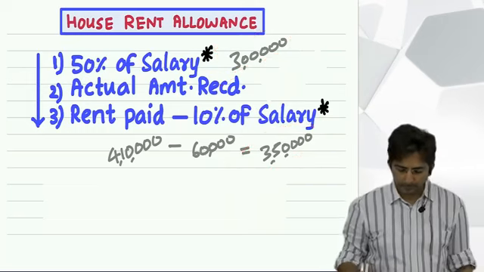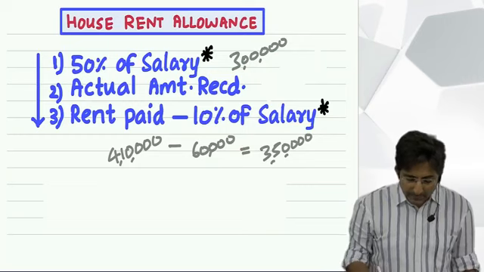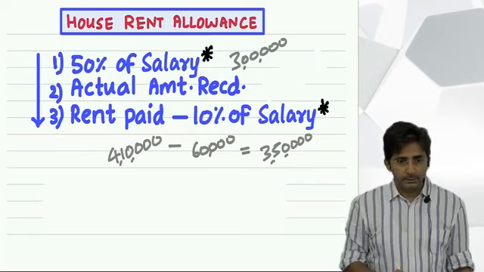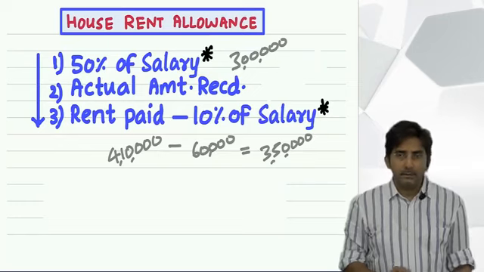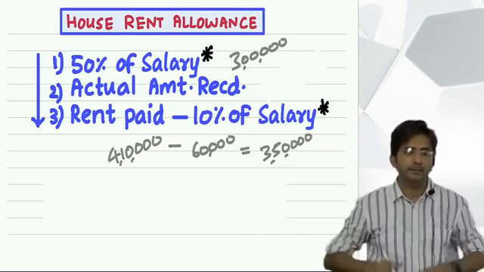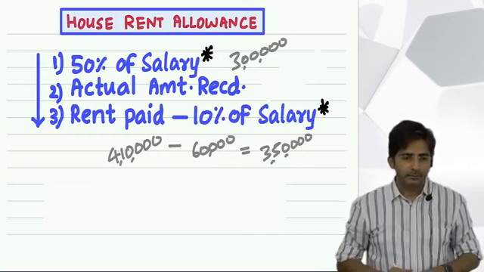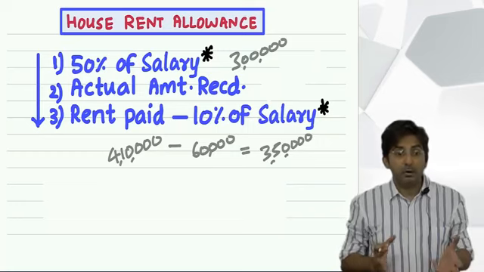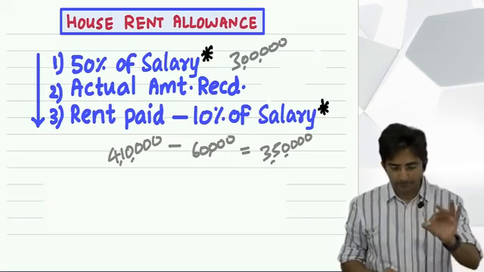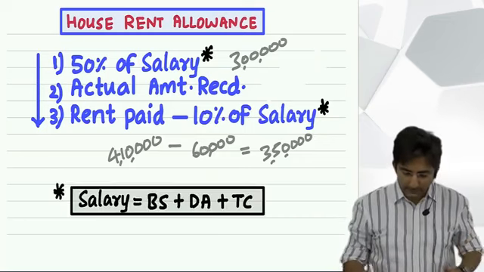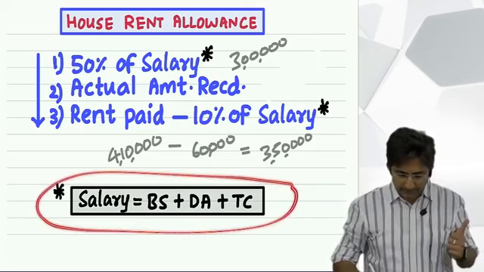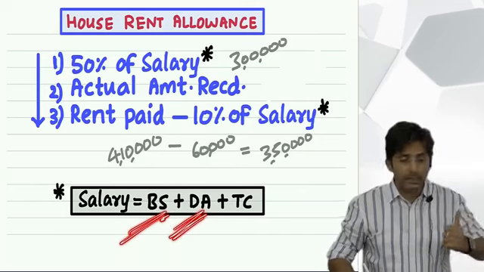Now see, what does salary mean? The allowances which you get, that also comes in monthly salary. So here also the law has defined it. Your salary means basic salary, dearness allowance, and turnover commission.